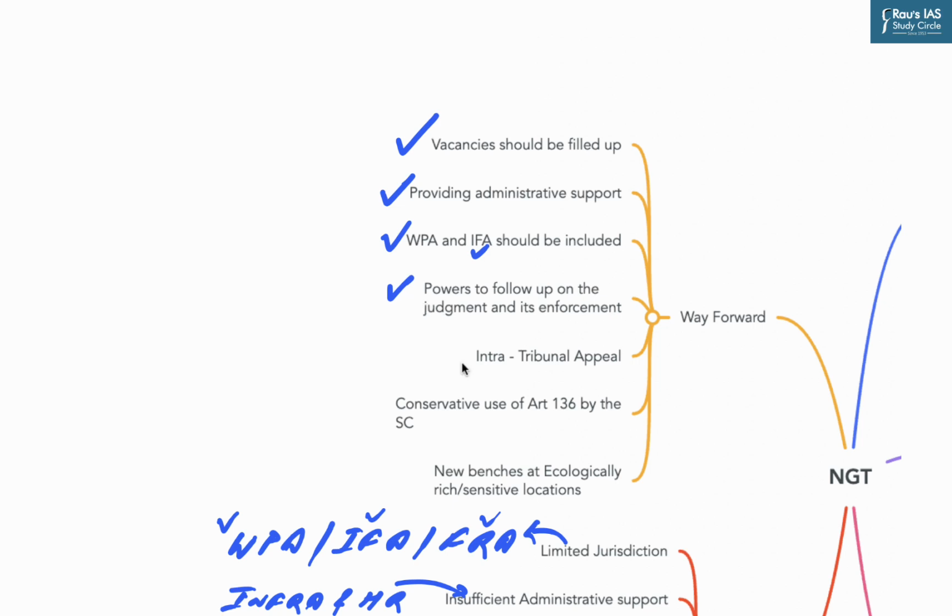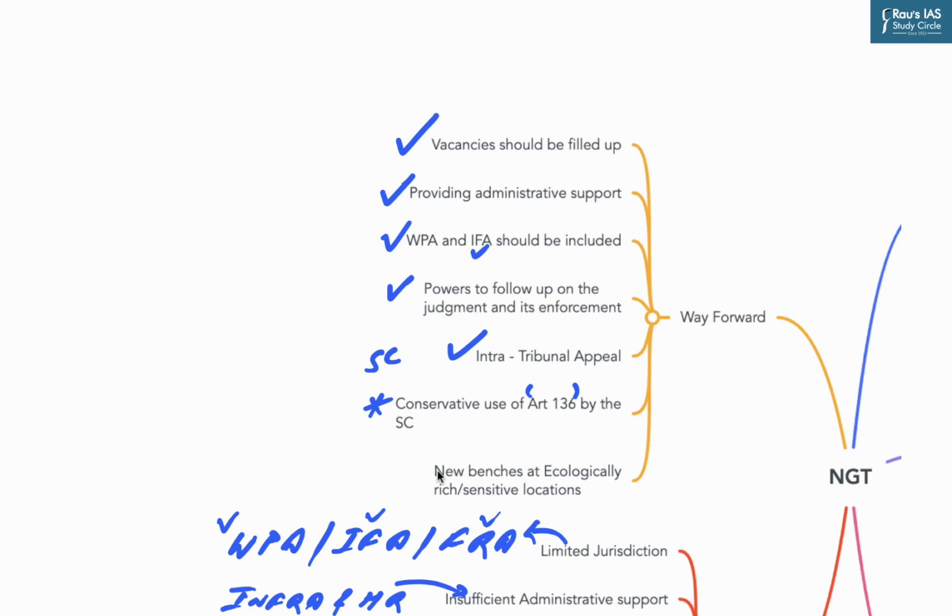Now another suggestion is that NGT must be provided with intra-tribunal appeal. That means the appeal should lie in front of a larger bench of NGT instead of taking the case to the higher courts, for example, the Supreme Court. Now another suggestion is that the Supreme Court must use the special leave jurisdiction under Article 136 sparingly. As the HC itself has declared in the past that environmental cases need special expertise, the Supreme Court must refrain from giving orders through the use of Article 136 in the domain of environmental issues.